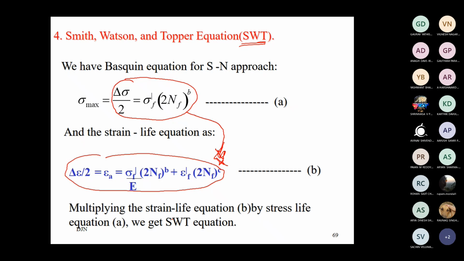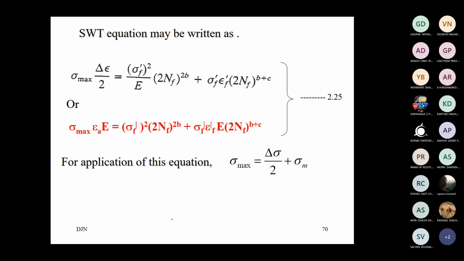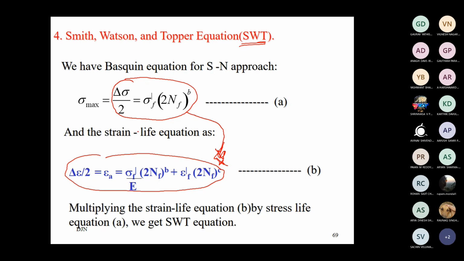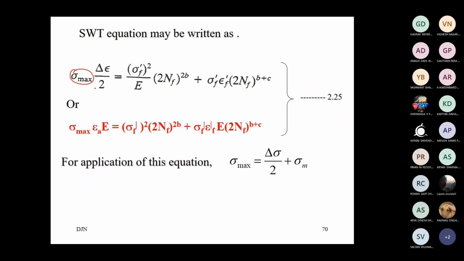By multiplying that, what do we get? Here, sigma max, you can see, is nothing but the stress amplitude. Sigma max into delta epsilon by 2 is nothing but epsilon a. And when you multiply the Basquin equation, earlier it was a single power, now its power will be raised to 2.